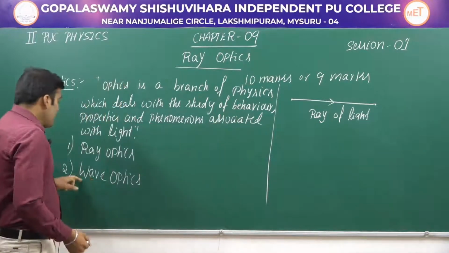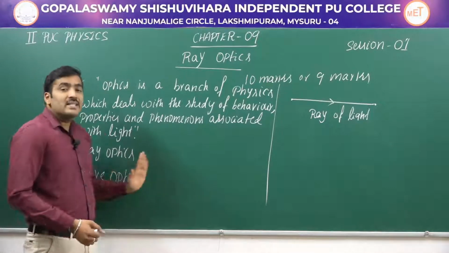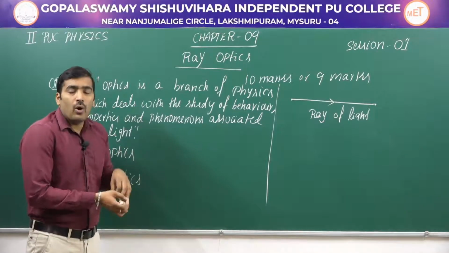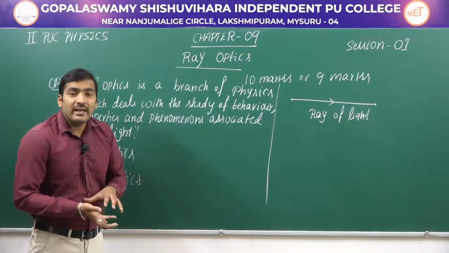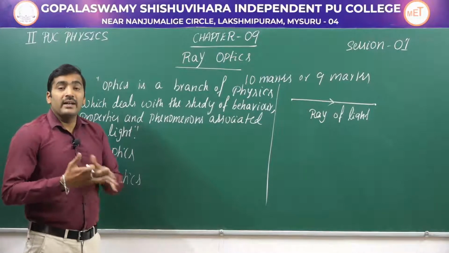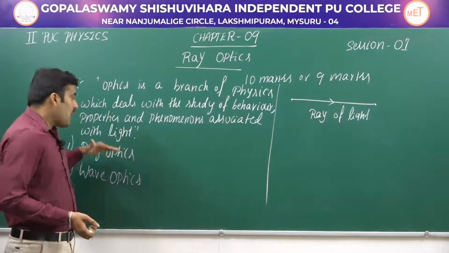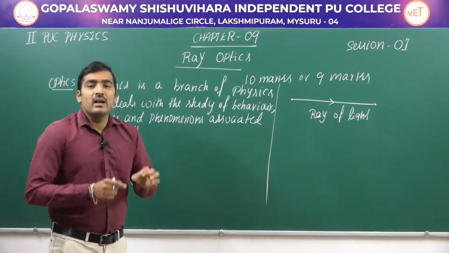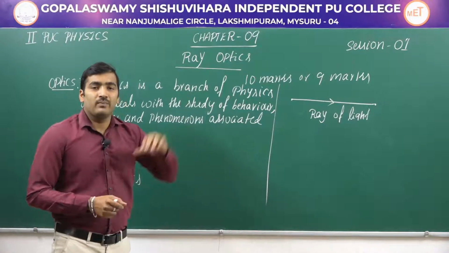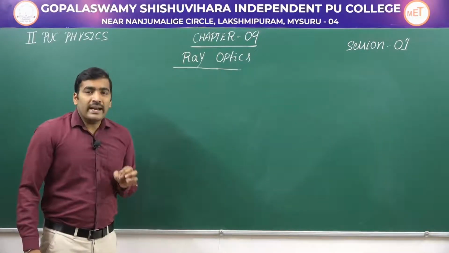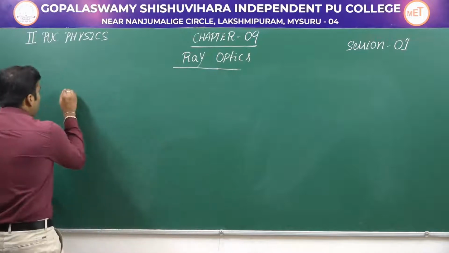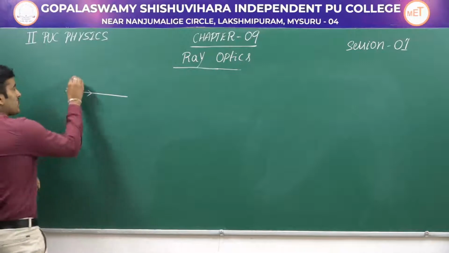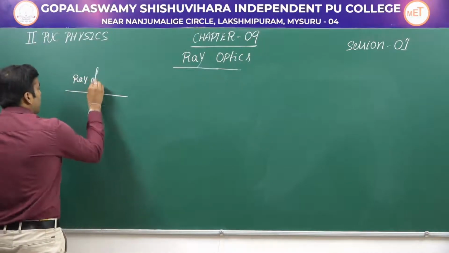In wave optics, we consider light as having a wave nature. So this is your next chapter. In chapter number 10, you are going to study about light by considering it as a wave. So you will study that in detail. But in this chapter, chapter number 9, we should consider light as having a ray nature, that is, light propagates in a straight line path. Well, so we had seen the ray nature of light. Light propagates in a straight line path, and this straight line path followed by a light is called a ray of light. Let us write that.